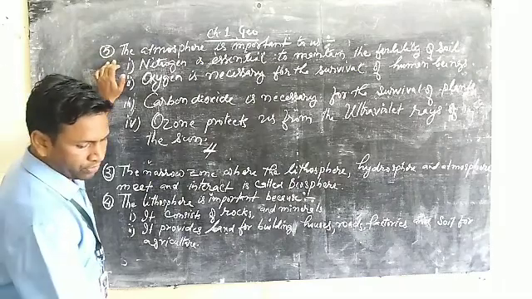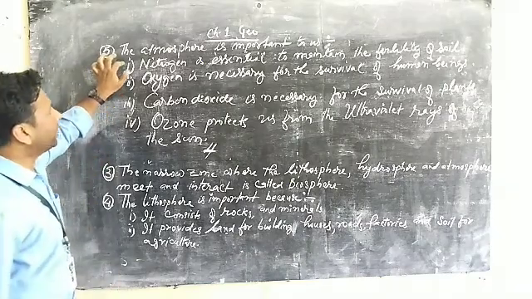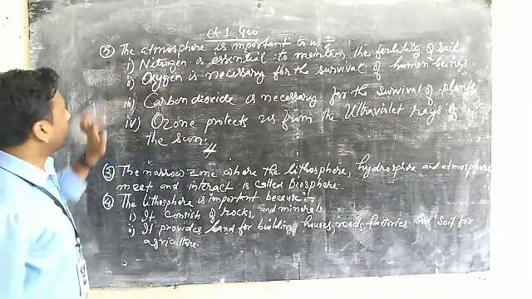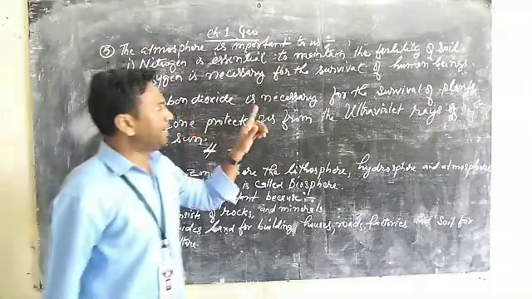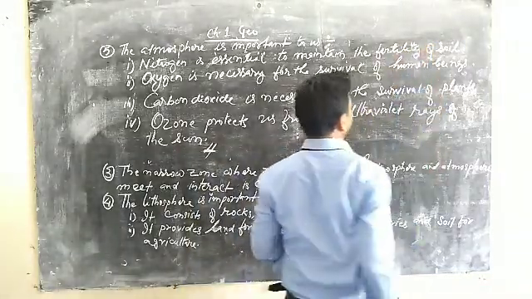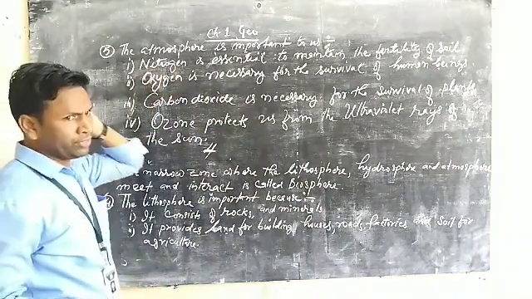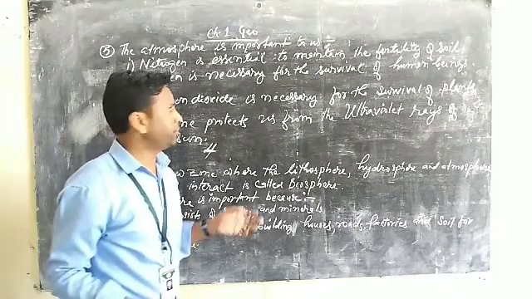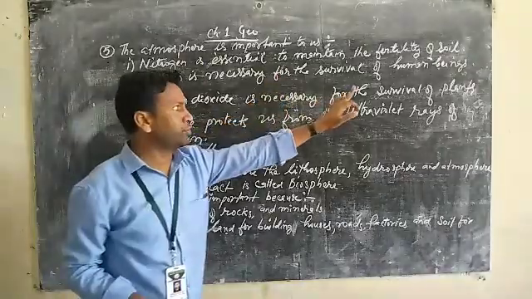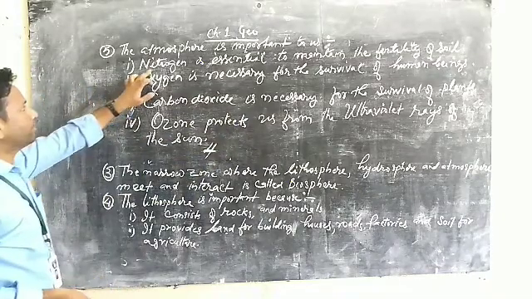Question number 5 is asking what is the importance of the atmosphere. So the atmosphere is important to us, and we have written the following points. Number 1, nitrogen is essential to maintain the fertility of soil. You know nitrogen we are getting in a large quantity in the atmosphere. So soil fertility is very important to grow the crops and all, so we have to take care of that.